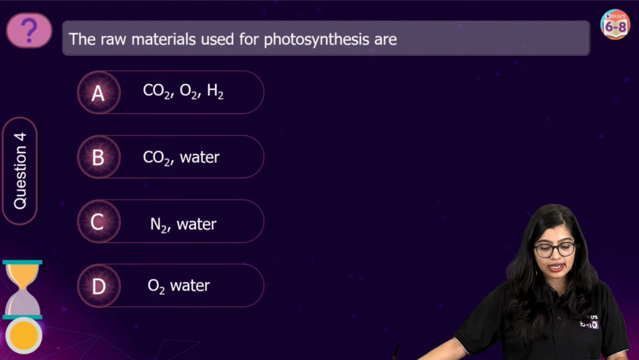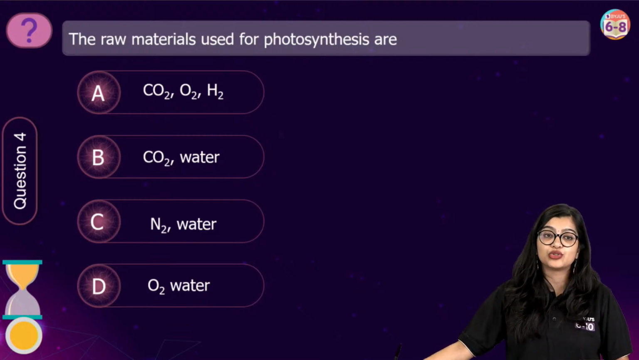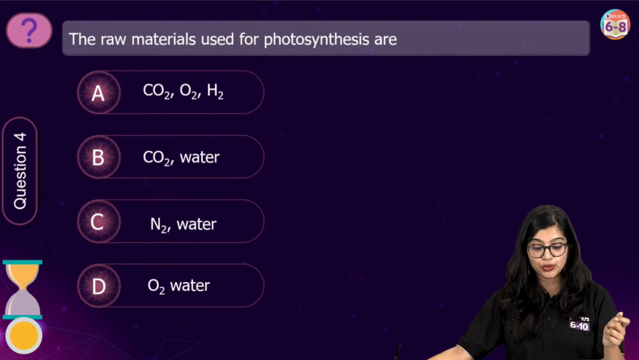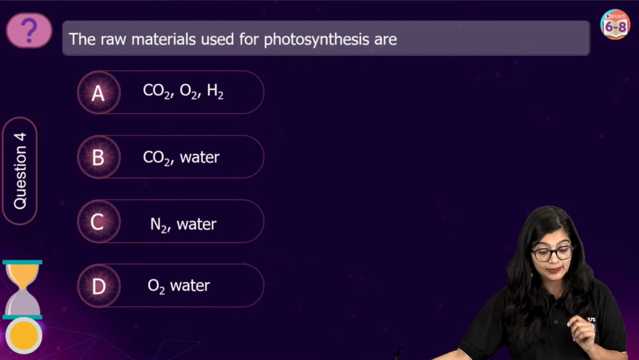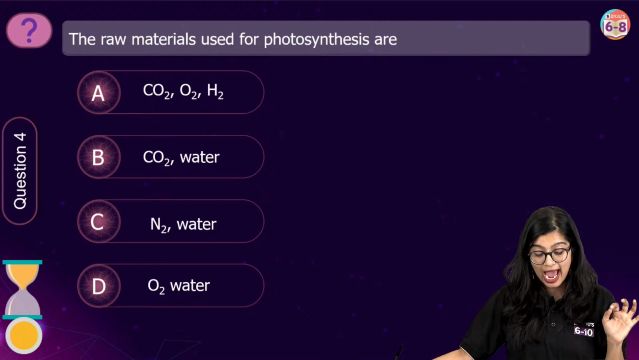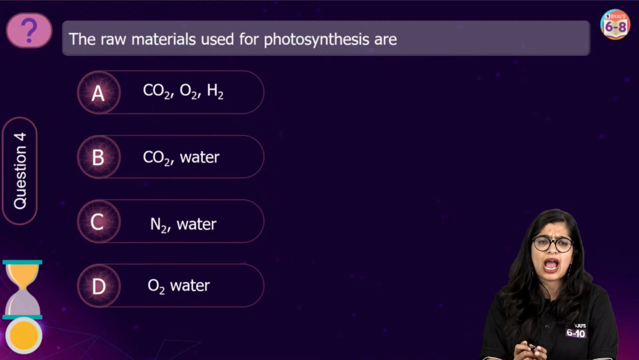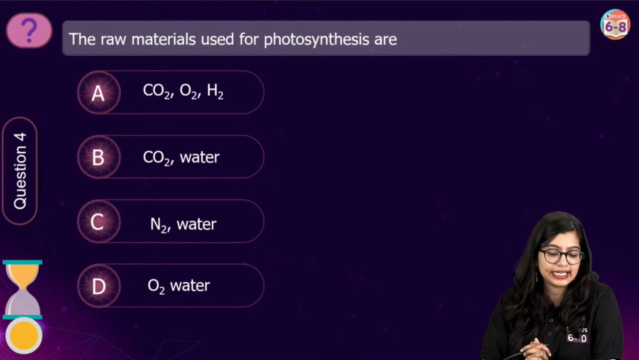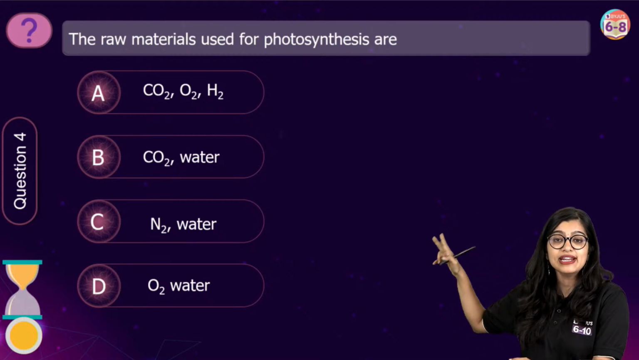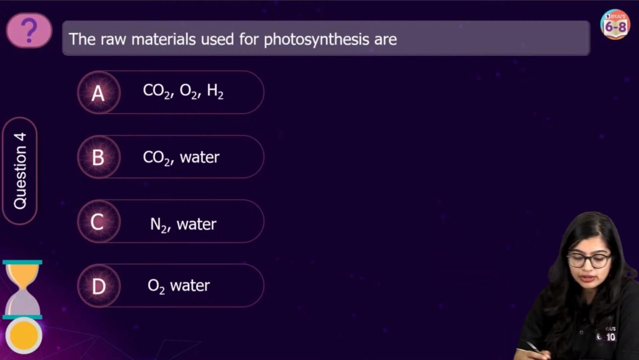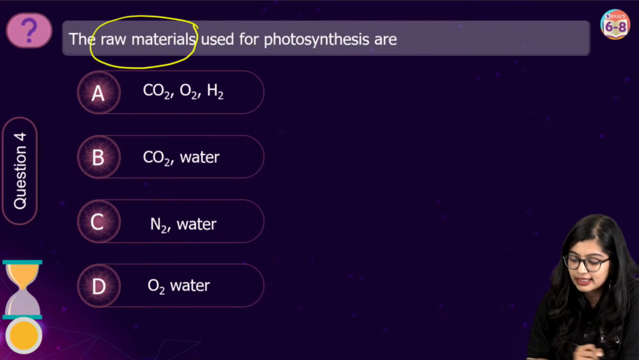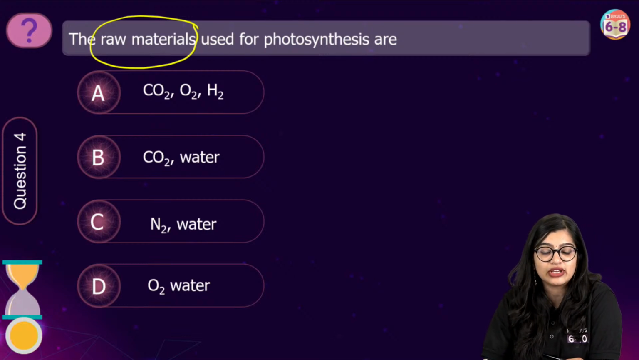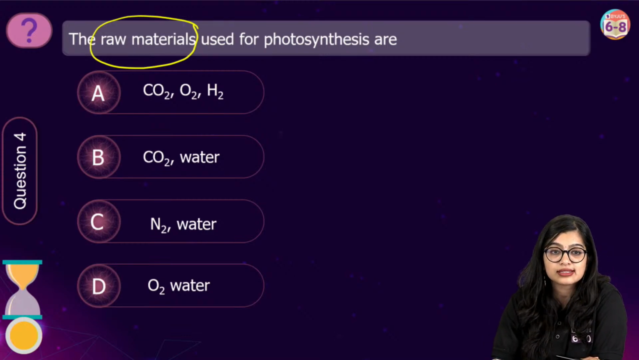So now, of course, we're talking about the raw materials which are used for photosynthesis. We have option A, which is CO2, O2, H2. Option B, which is CO2 and water. We have option C, which is N2 and water. Option D is O2 and water, right? Anaya, if you have a doubt, you can please tell me, right? Please let me know. You have the next set of polls, students. You need to tell me what are the raw materials we use for photosynthesis. Now, Manisha, Ritu, all of you have given me the answer. I can see a lot more answers coming my way.